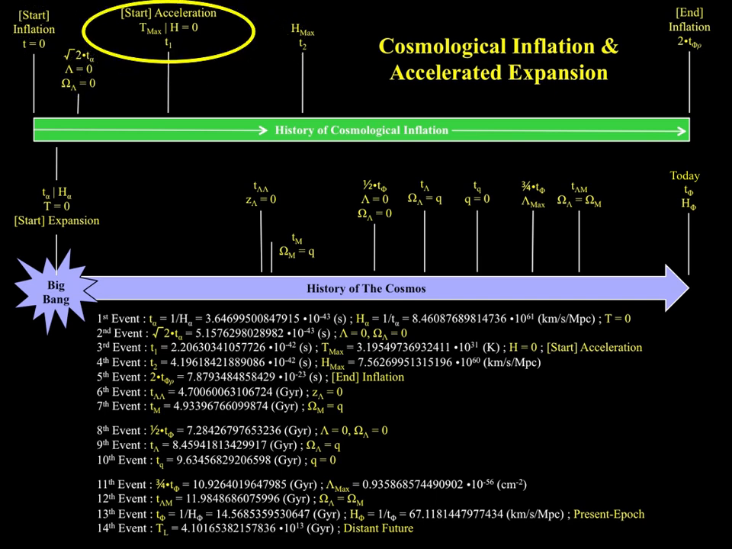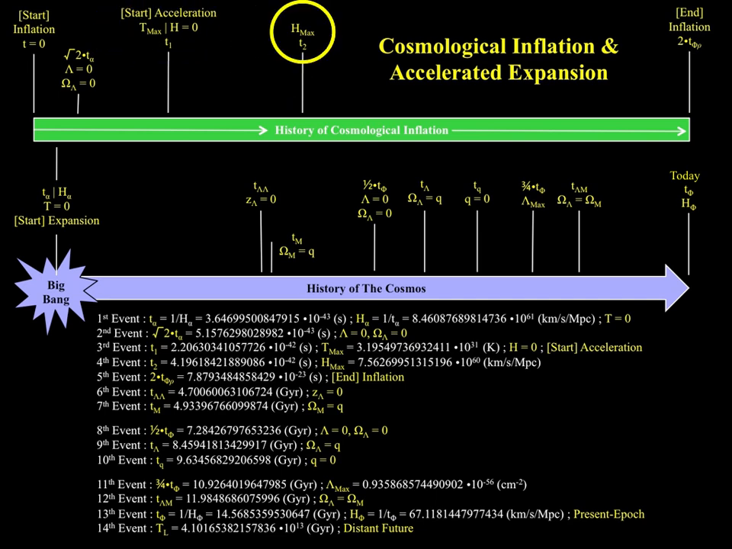The third key event was the instant when cosmological acceleration began, represented by T1. At this instant, the cosmic microwave background radiation was at its maximum value of 10 to the 31 Kelvin, and the Hubble constant decreased from its Big Bang magnitude of 10 to the 61 km per second per megaparsec, to 0, but only for an instant. The instant when the Hubble constant was 0, is the instant when cosmological acceleration began.